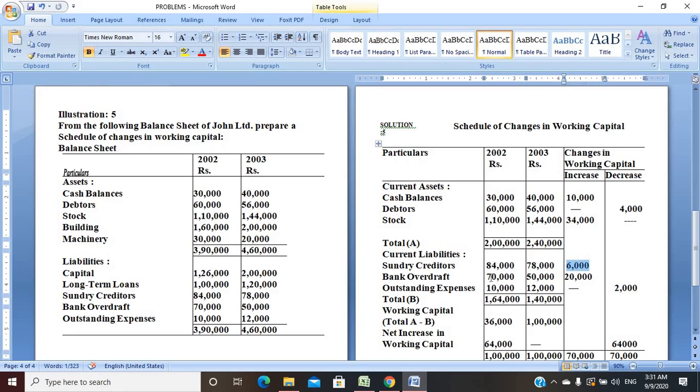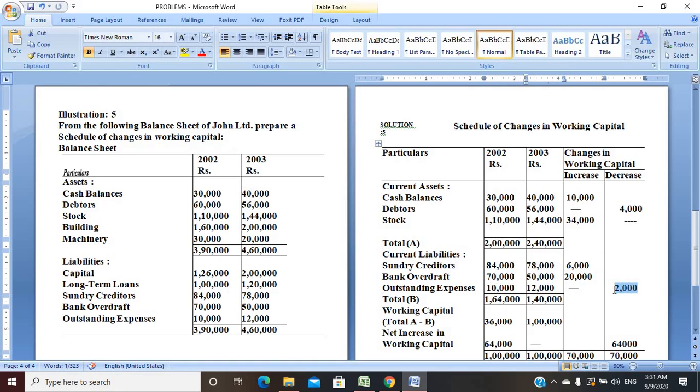Same goes for bank overdraft: 70,000 in the previous year, but in the current year we have only 50,000. So it is again a decreasing value, so we will show it in the increasing figure, 20,000. Outstanding expenses: 10,000 in the previous year, 12,000 in the current year. So it is again increasing, so we mention it in decreasing value.